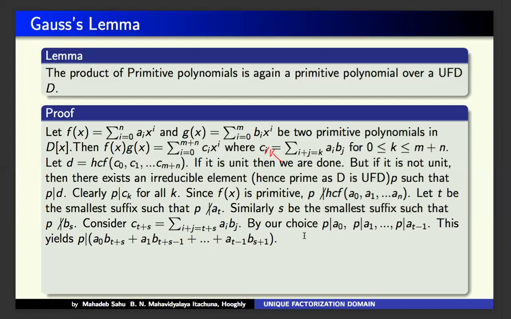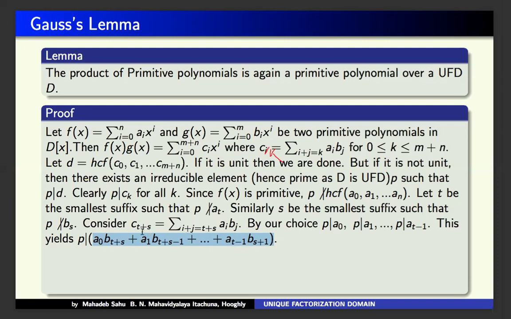That means P divides A0, P divides A1, P divides A(t minus 1). So you can think of A0, A1, up to A(t minus 1), each is a multiple of P, and therefore this total thing has factor P. That means P divides this total thing.